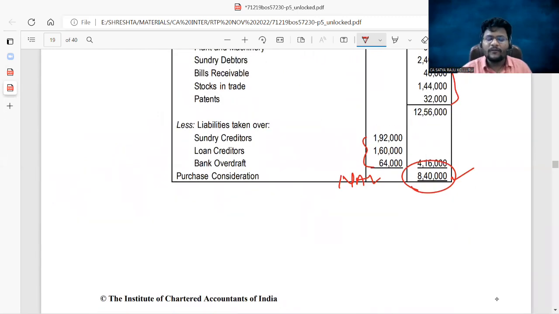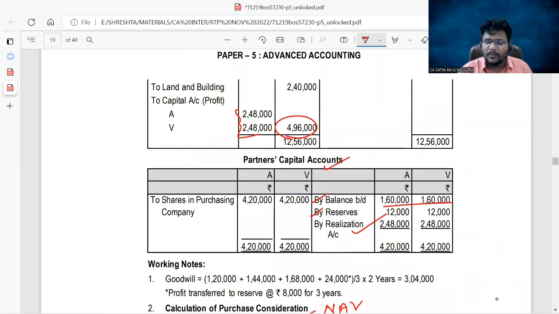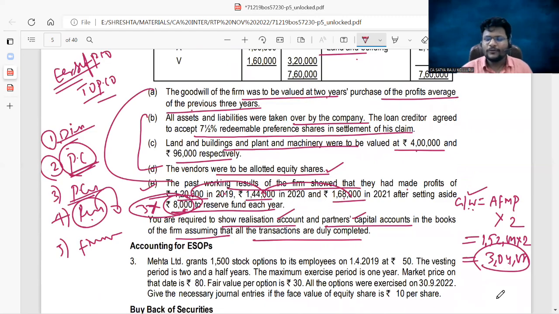Now that 8,40,000 you can distribute among the partners. For partner A, which is 4,20,000, just distribute. For the other partner, you got 4,20,000. You can also distribute that 4,20,000. Automatically, partners capital account closes. All accounts closed. In the books of selling firms, all accounts closed if you follow the 5-step approach.